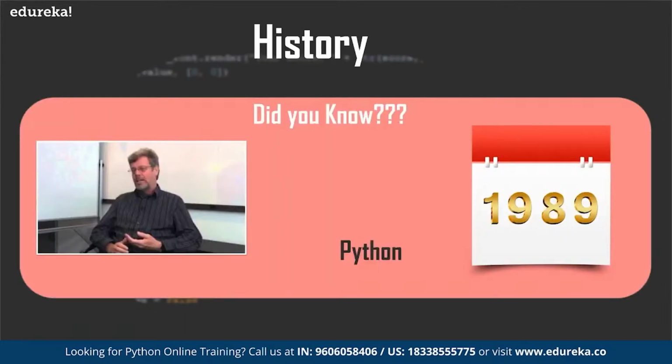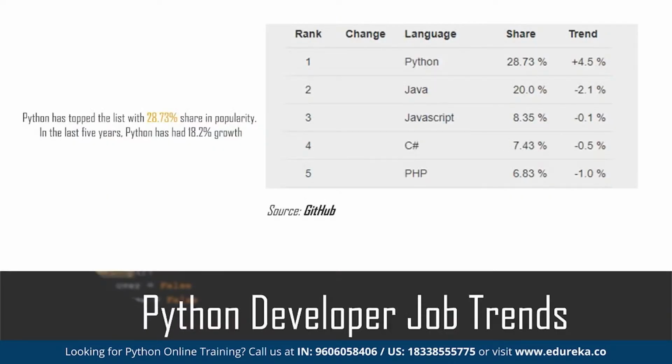This is the guy who created Python, and his name is Guido van Rossum. He created it in 1989. Suddenly there is a big buzzword coming in for Python. Python has topped the list with a 28.73 share in popularity. In the last 5 years, Python has had 18.2% growth. That is what you can see here. And obviously, there are a lot of jobs available as well.